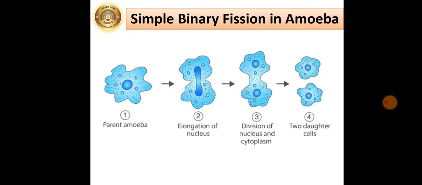Binary fission occurs either by mitosis or amitosis. Axis of fission is different in different animals. Amoeba divides in any plane. Binary fission is usually performed by living organisms during favorable conditions, that is availability of abundant food material.